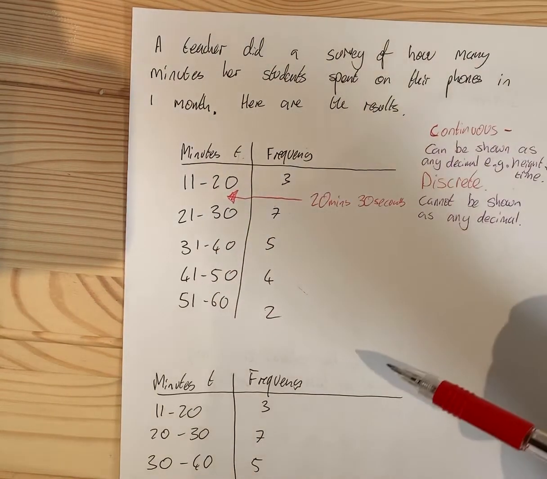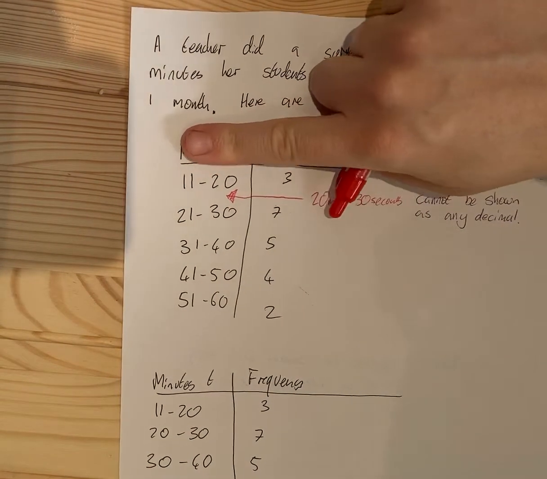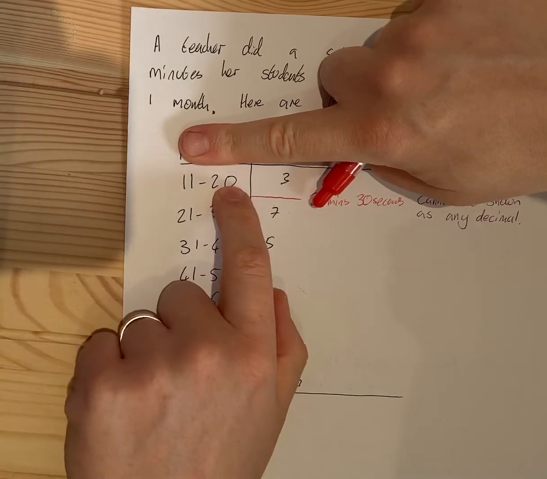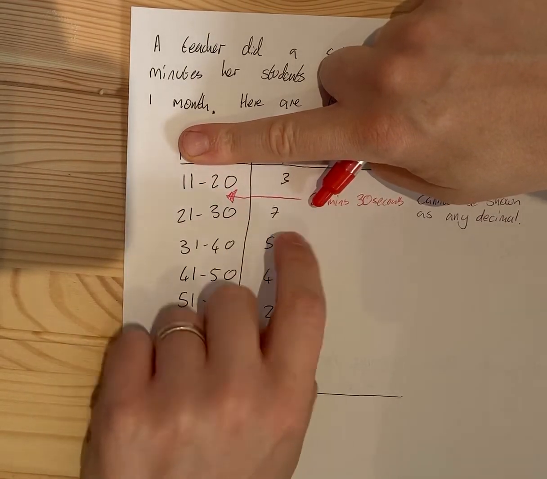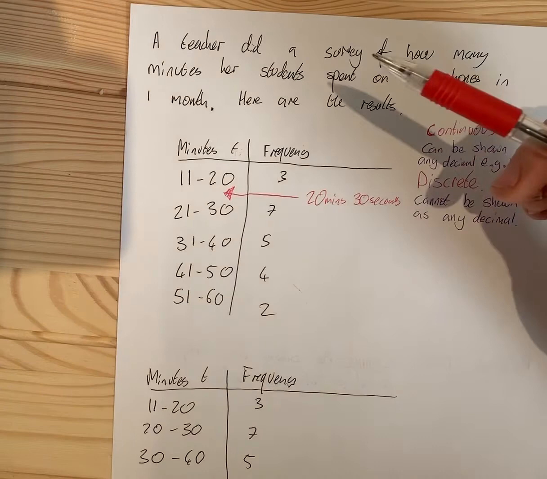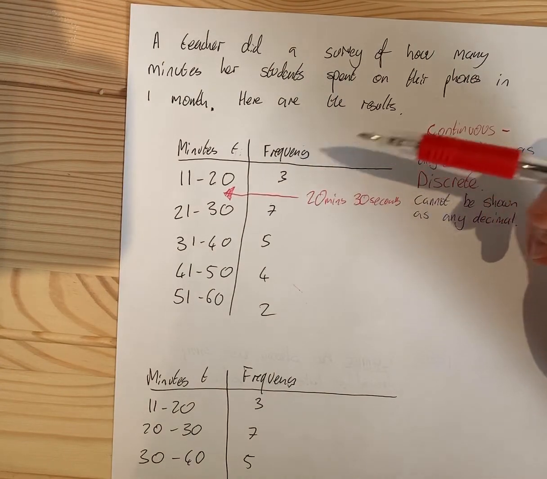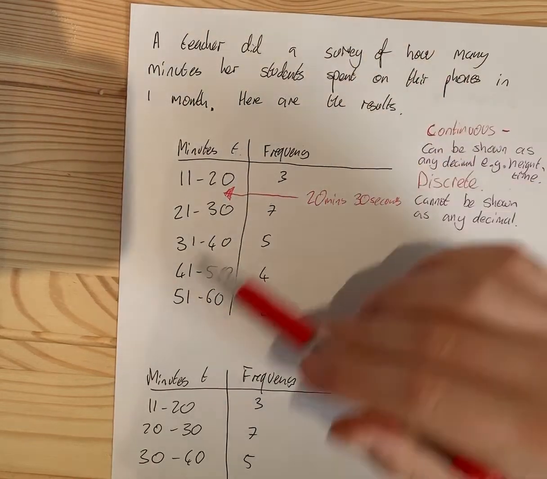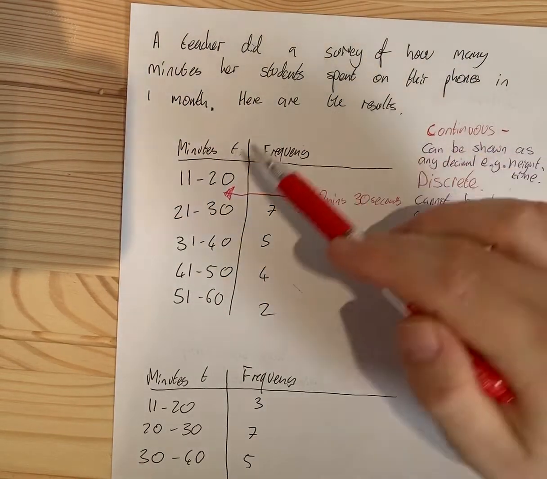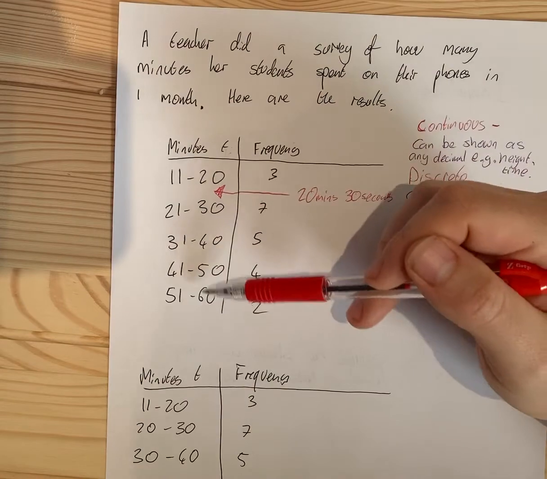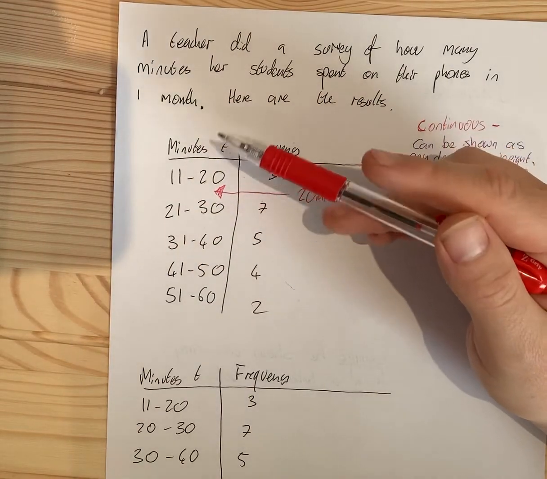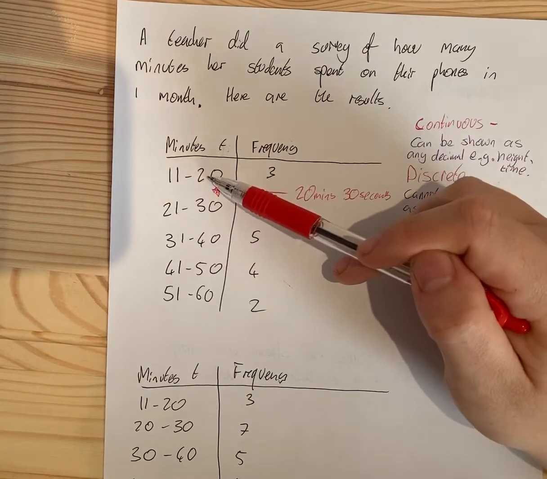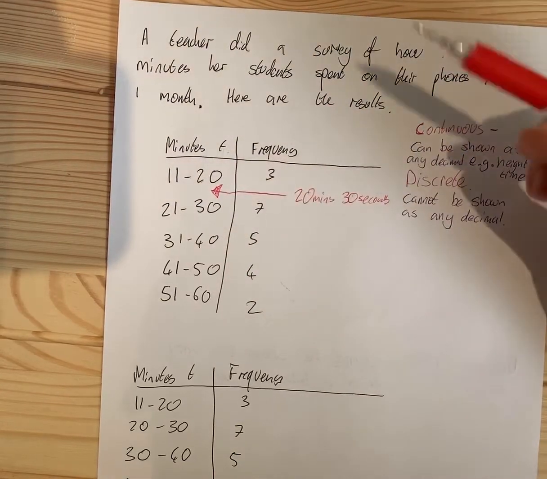If this wasn't minutes, if this was number of students, 11 to 20 students there, 21 to 30 there, that would be fine. But because we're thinking continuous data, we can't leave gaps. This way of setting up the table, which is in one of the homework questions, leaves gaps.